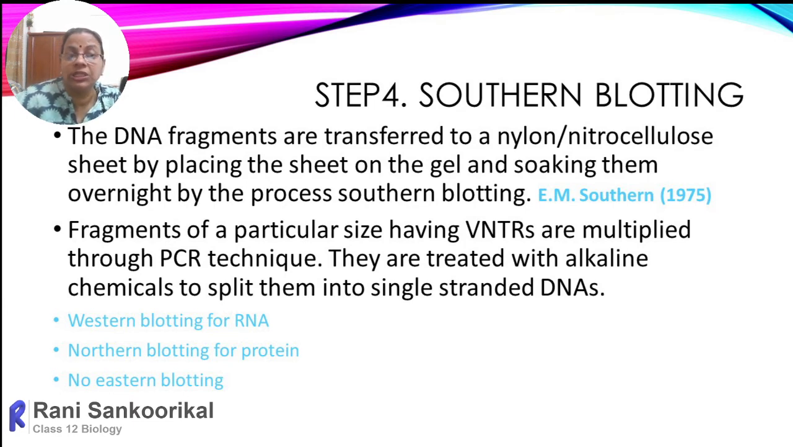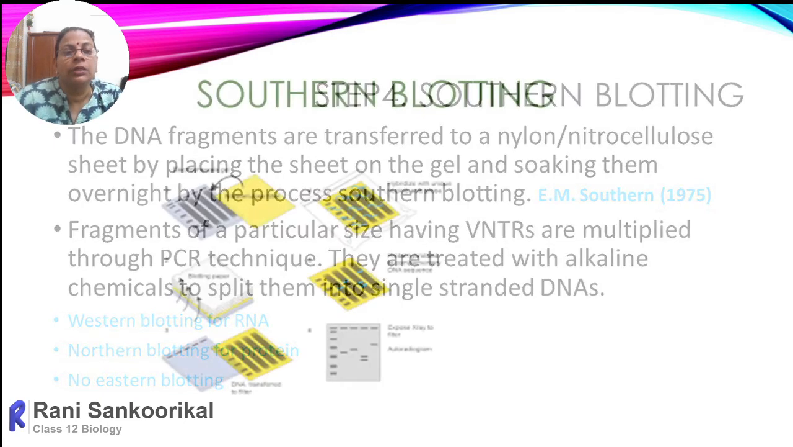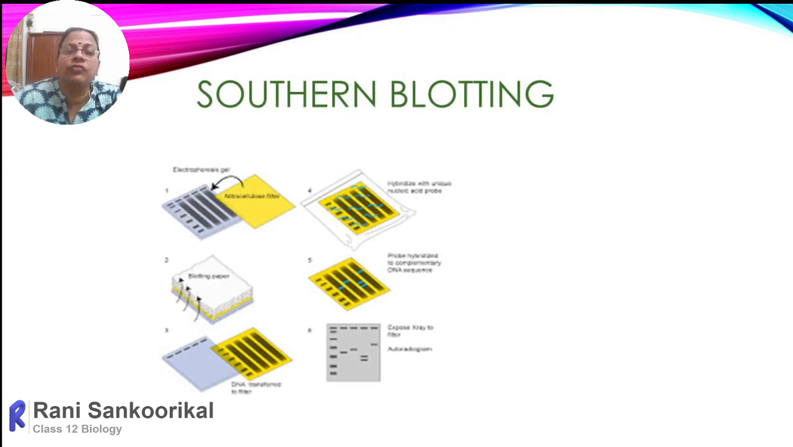The VNTR probe is single-stranded, so the DNA whose location we are going to detect also has to be made single-stranded. Then only can they form hybridization. Our own DNA and the VNTR probe will bind. Here they have given the various other blotting techniques: western is for protein, northern is for RNA, and there is no eastern blotting. Then this is the technique of southern blotting, the pictorial demonstration.